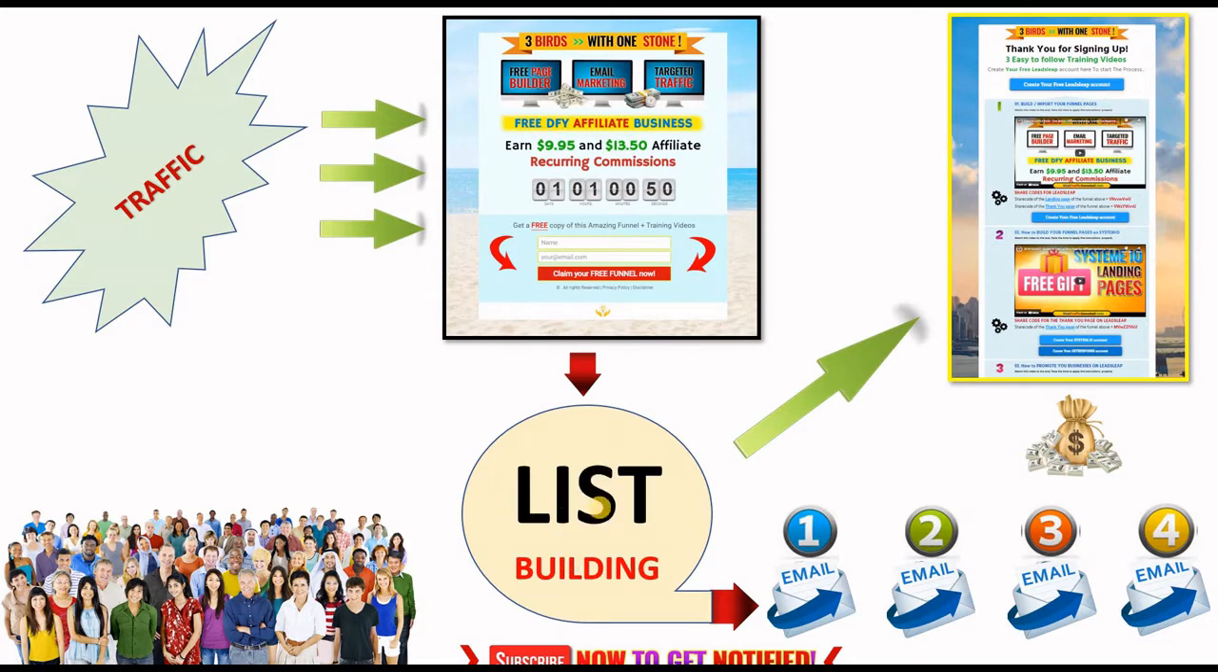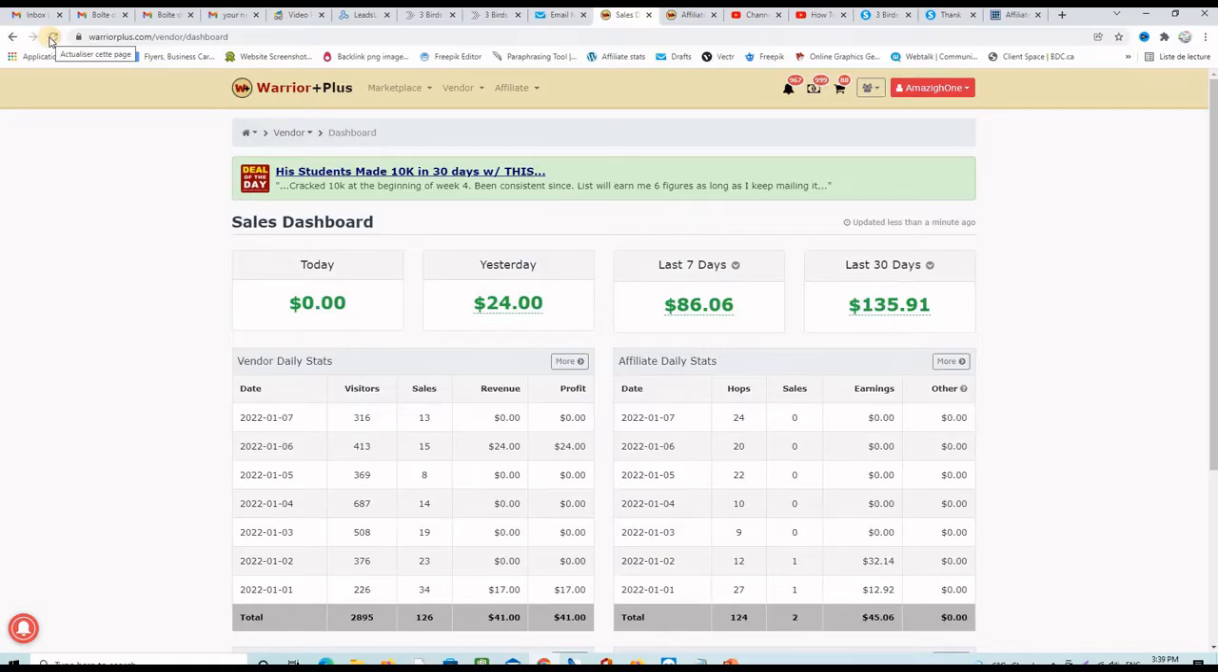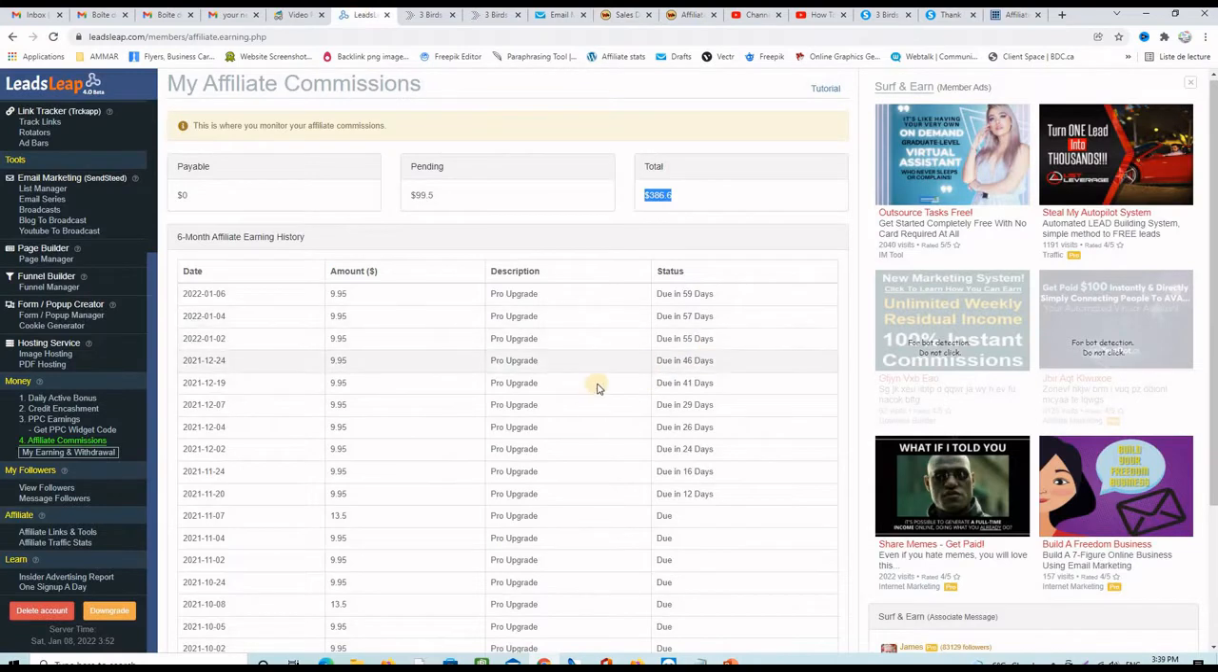And by the way, I will show you later how you can import these two pages that you see here completely for free and instantly, and you can use the same model that I'm showing you here to make recurring commissions. So here is one of my Warrior Plus accounts, and you can see that I am making some commissions. And I will show you also another affiliate account, which is my Leads Leap account, and you can see also that there are some recurring commissions.